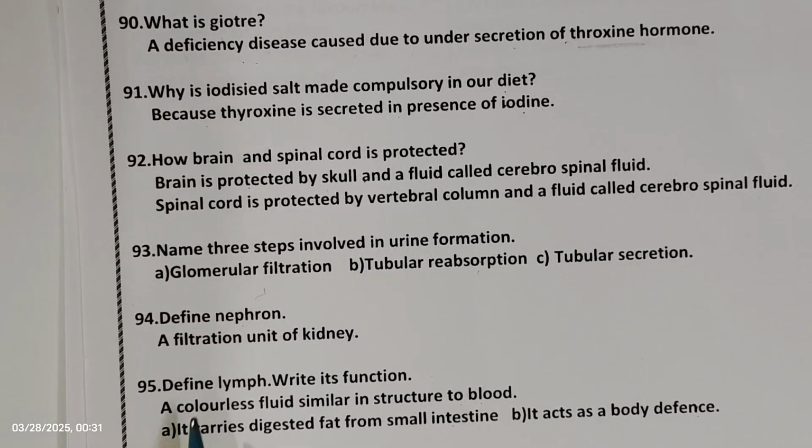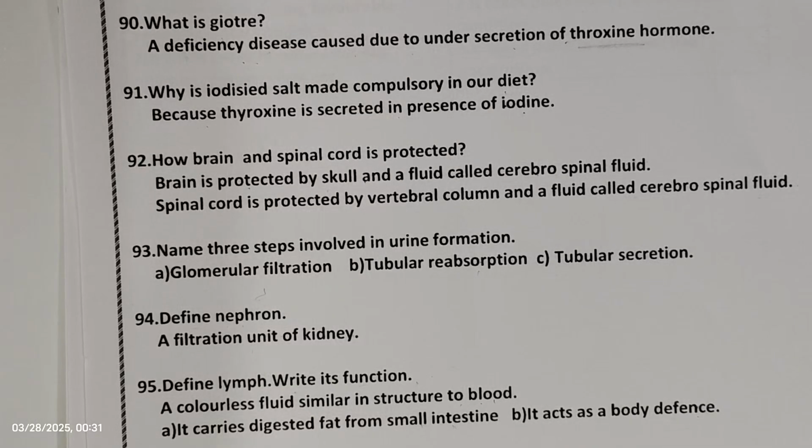So the next one, define lymph. Write its function. A colorless fluid similar in structure to blood is called as lymph. It carries digested fats from small intestine. It acts as a body defense. So lymph is a colorless fluid which is very similar to the blood, and it carries the digested fats from small intestine. It acts as a body defense.